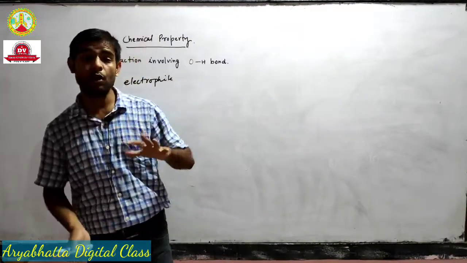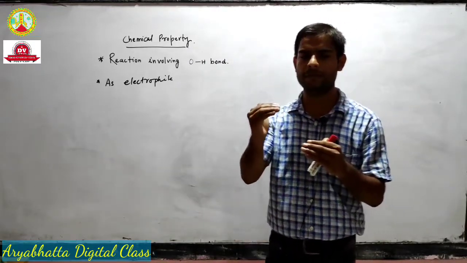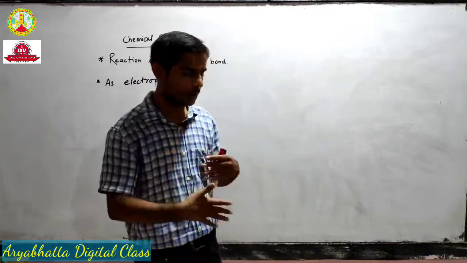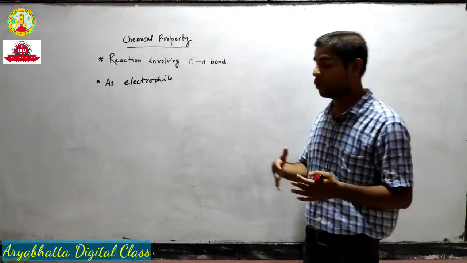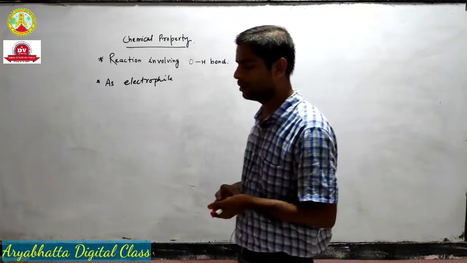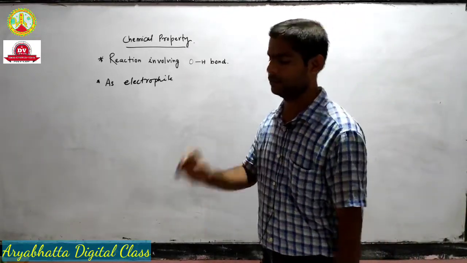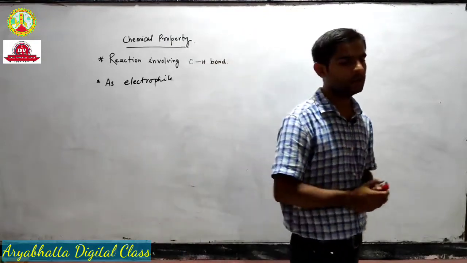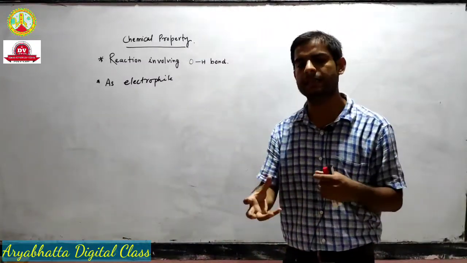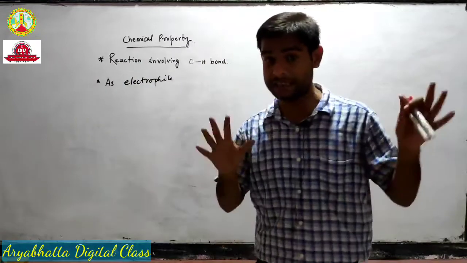That means alcohol behaves like an electrophile only when it is already protonated. We have to protonate it first in order to convert it to an electrophile. And do you know how alcohol will get a proton? We get protons from acids. Acids are proton donors, we know that. So to behave as an electrophile, alcohol will need a reagent or catalyst to start the reaction, and the catalyst will be an acid, an inorganic acid.